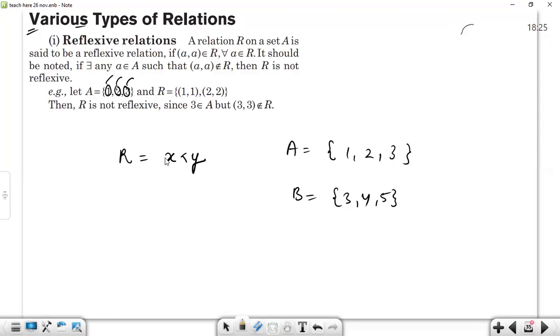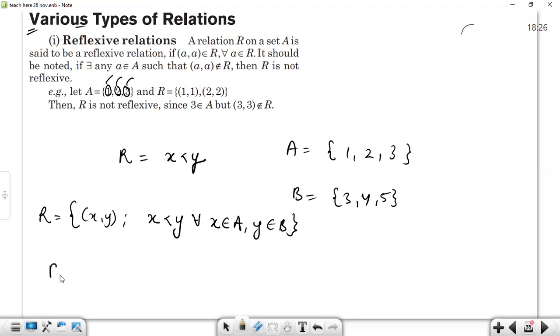We have to take a relation from A to B. Let me write the relation in set builder form: (x, y) such that x must be less than y, for all x belonging to set A and y belonging to set B. Now we write this particular set's elements.